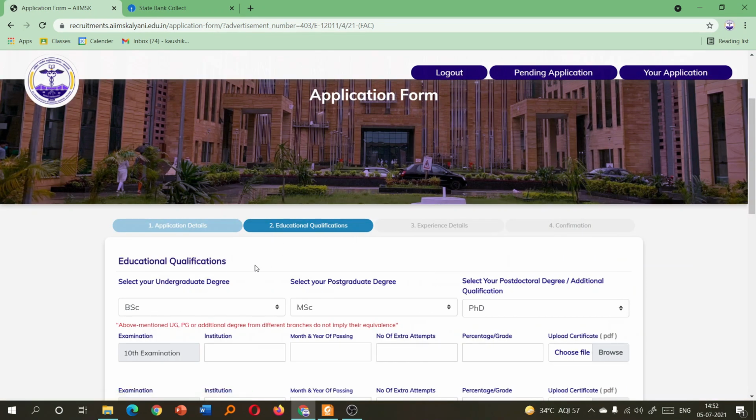So it will be saved, so that if you log out now and you log back in, it should be there.